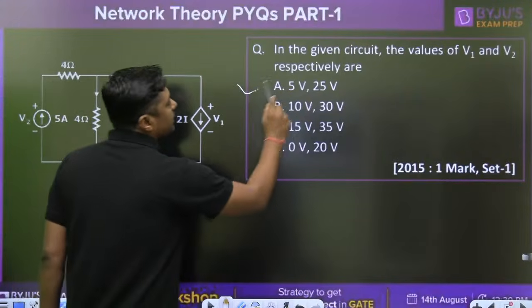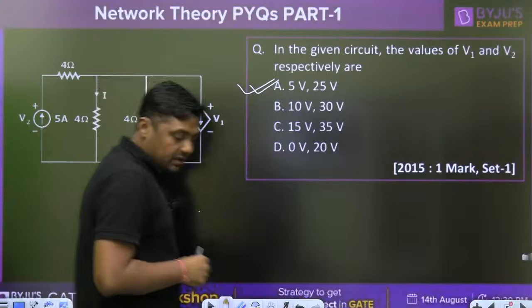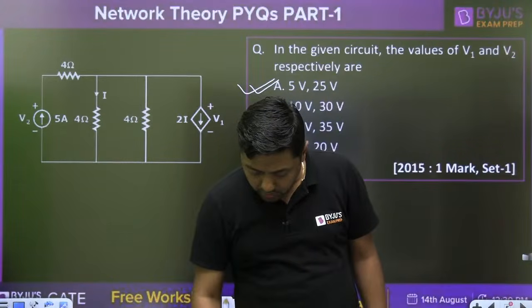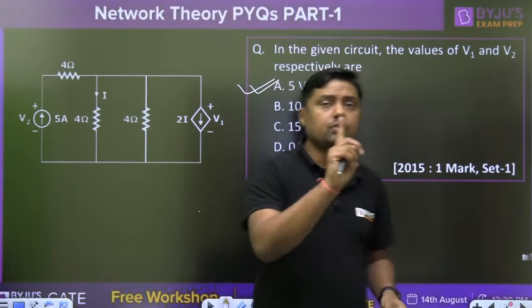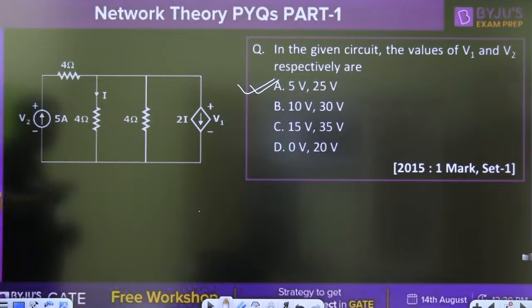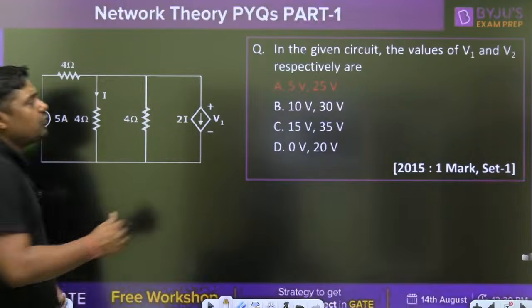And what is the answer? A. Answer is A. Yes, you are giving the right answer, everyone. V1 and V2, so very simple question. First question from nodal equation. Now second question. So the answer for this question is 5 volt and 25 volt.